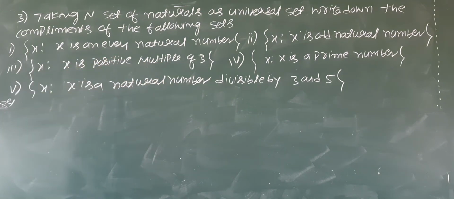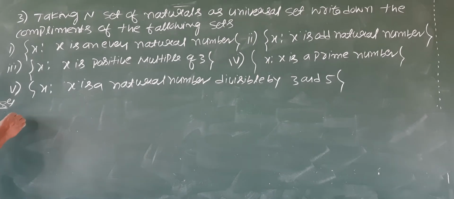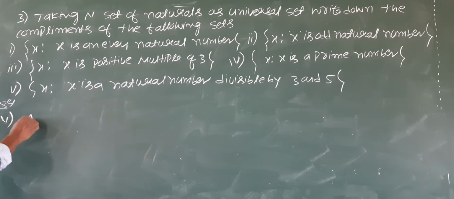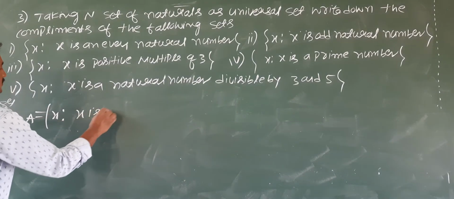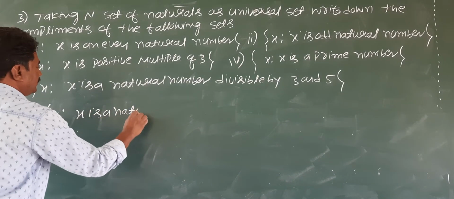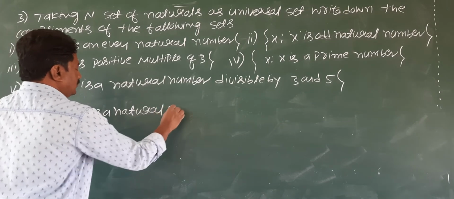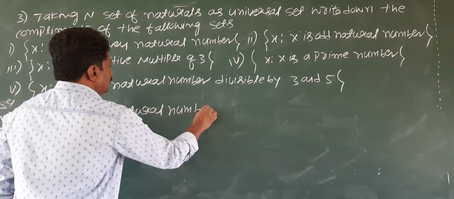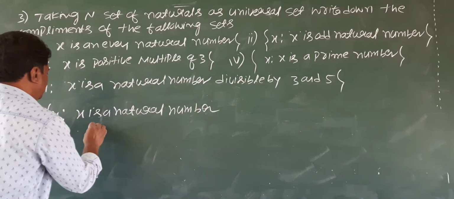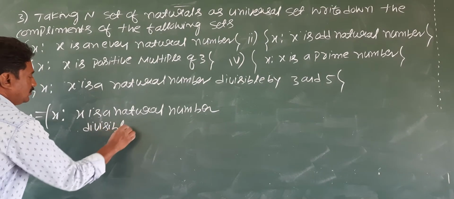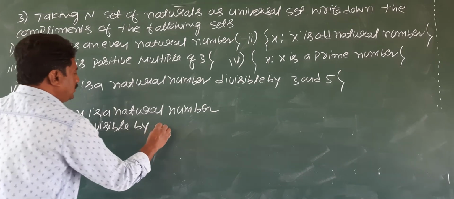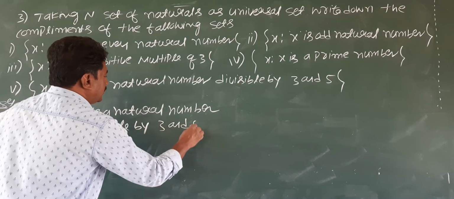So question number 5: A is x such that x is a natural number divisible by 3 and 5.